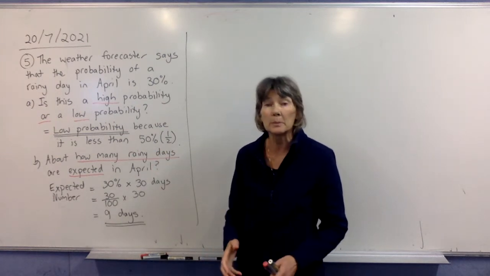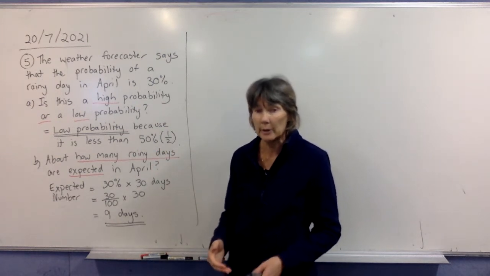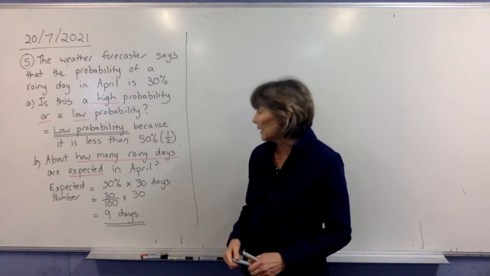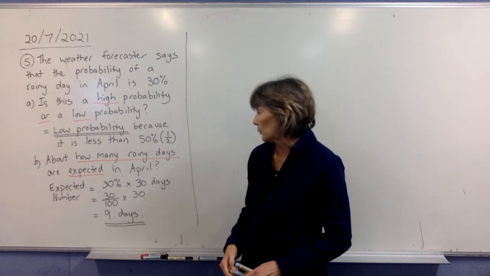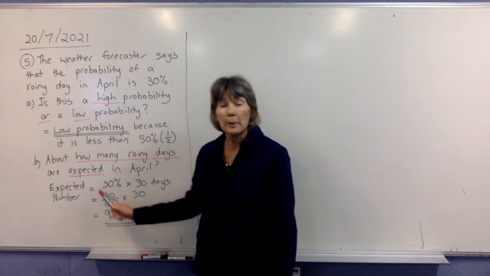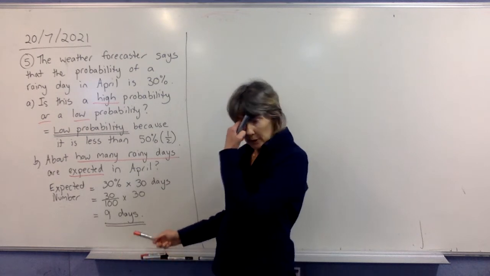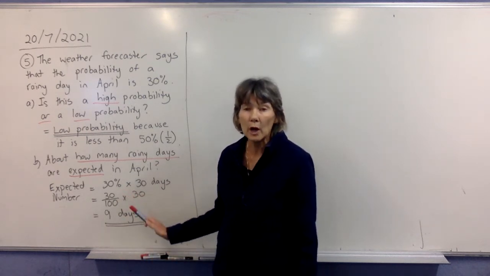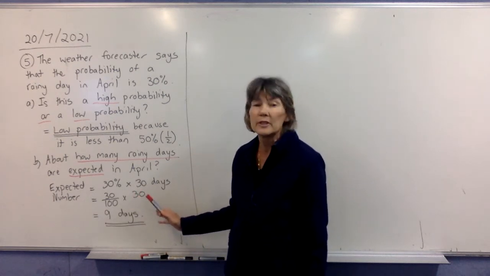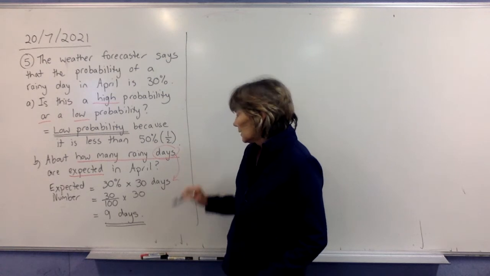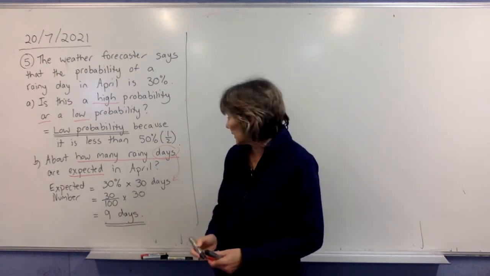Okay, now the next one. This is one of those expected number questions that we put the notes in earlier about. So about how many rainy days are expected in April. So when you do the expected number of rainy days, you have to do the probability of rainy days, which is 30%, and times by the number of trials, which is times by the number of days in April, because that's what we're actually talking about. So it'll be the number of days that goes there.